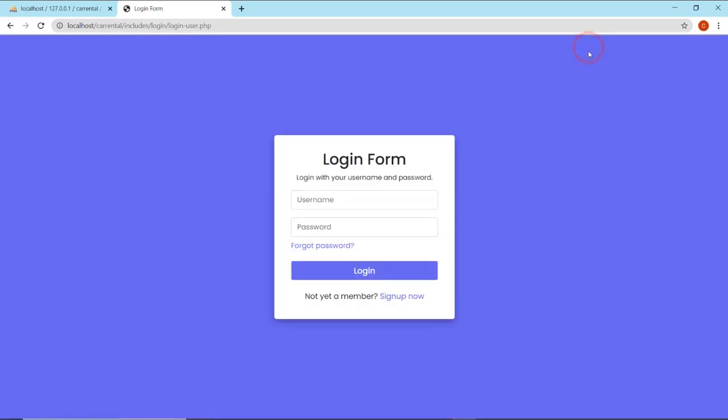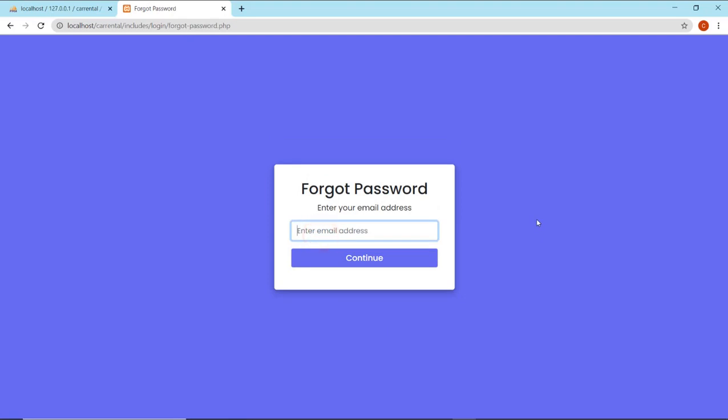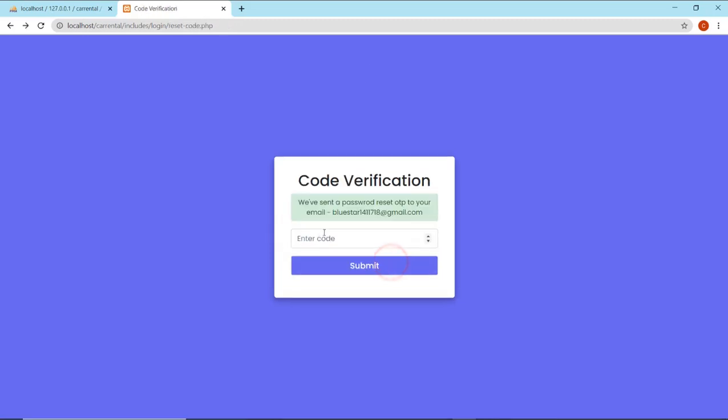Now I forgot my password. So what do I do? I go for forgot password and there I enter my email ID. If the user email ID exists, then only it will go to the next step. Now we can see that we have sent a password reset OTP to your email.